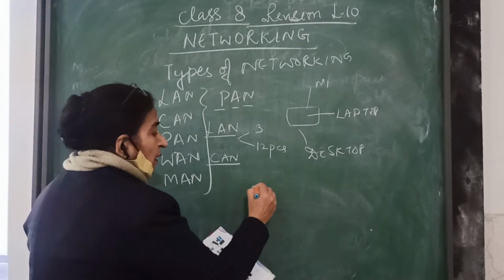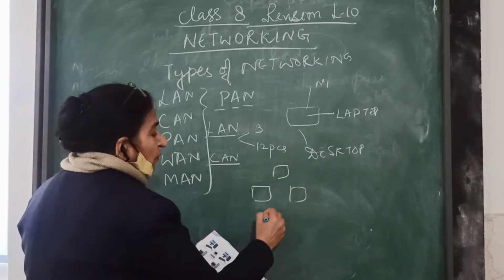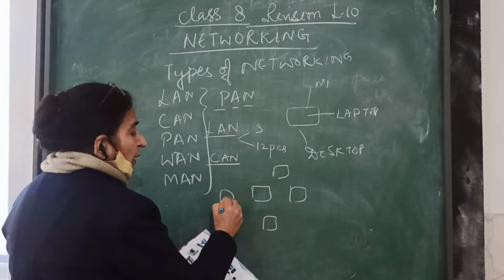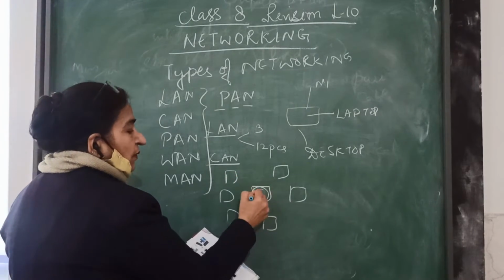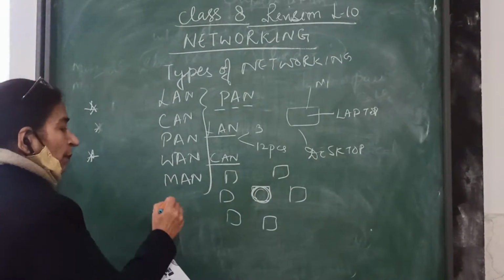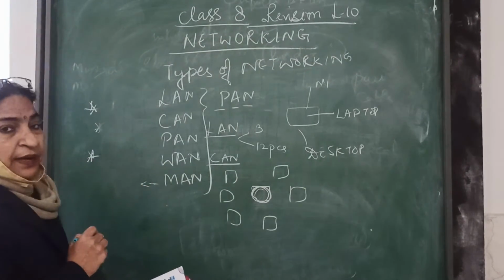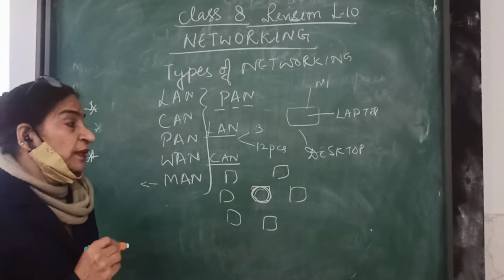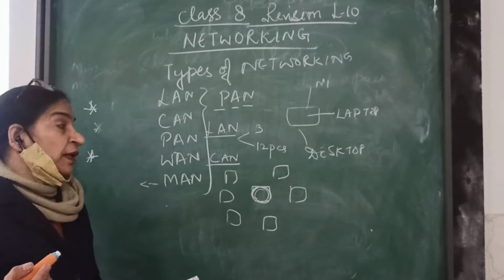So, many other computers are connected within a CAN. Many computers are connected with the main server, the main university, so we can call that a CAN. Next, we go with the MAN, Metropolitan Area Network. By the name itself, we come to know that this is about metropolitan areas.